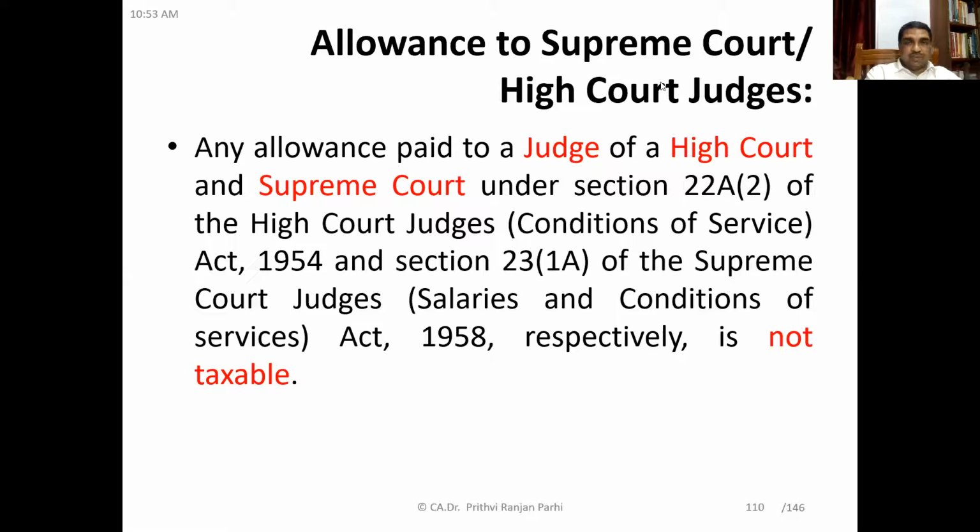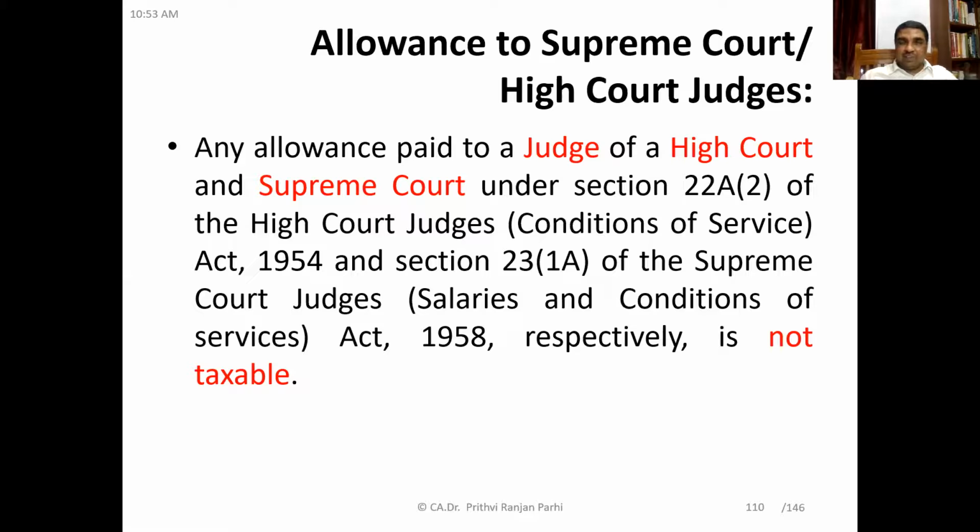Now you see, the first allowance under this category is allowances given to Supreme Court or High Court judges. Any allowances paid to a judge of High Court or Supreme Court under Section 22A(2) of the High Court Judges Conditions of Service Act 1954 and Section 23(1A) of the Supreme Court Judges Salaries and Conditions of Service Act 1958 respectively is not taxable.